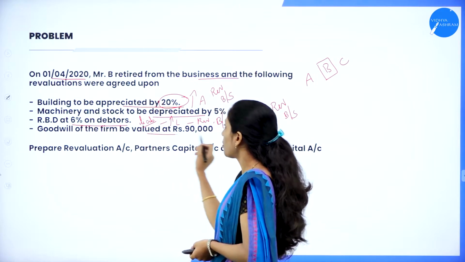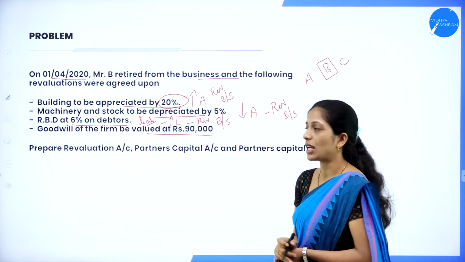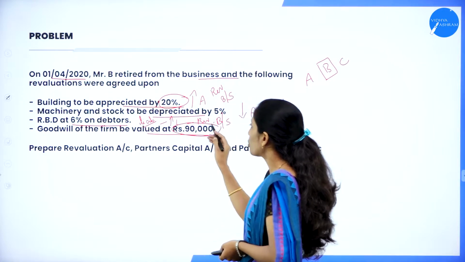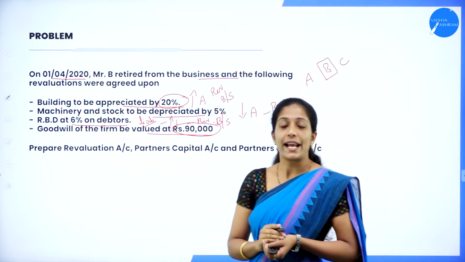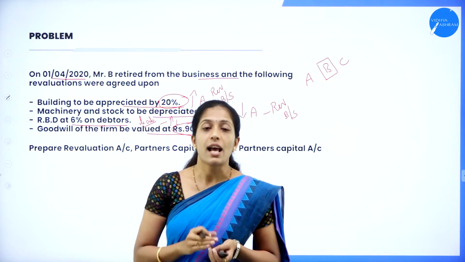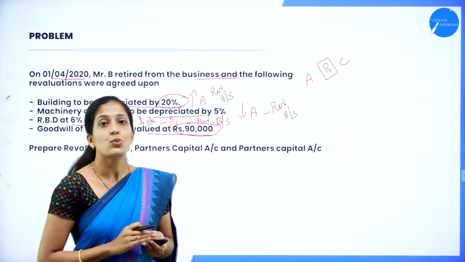Next, goodwill of the firm is valued at rupees 90,000. Now they have given valued goodwill. Now what is the journal entry during the retirement of a partner when there is valued goodwill?